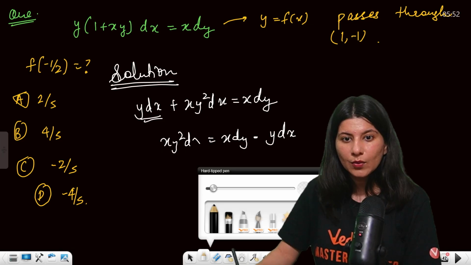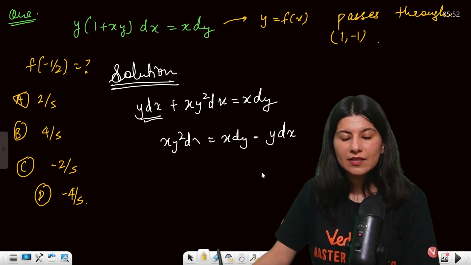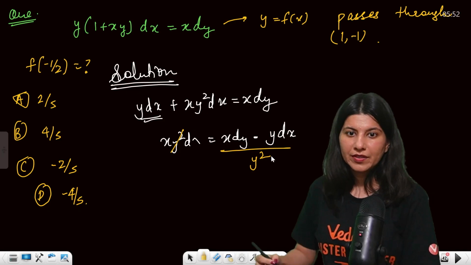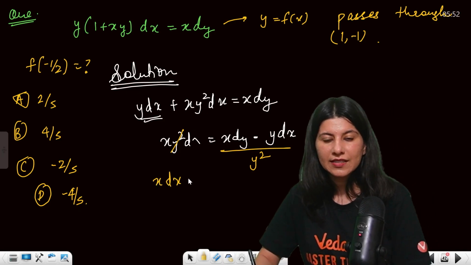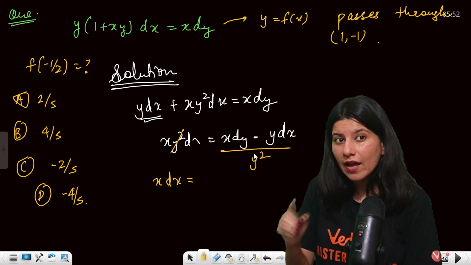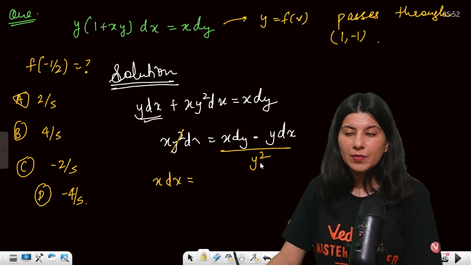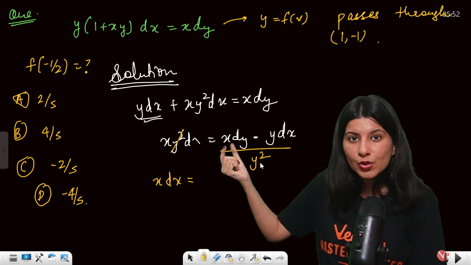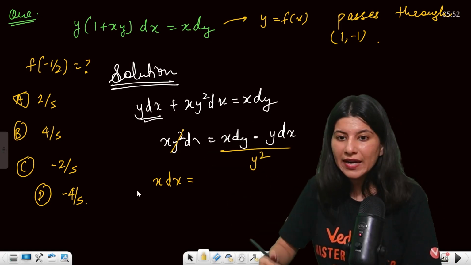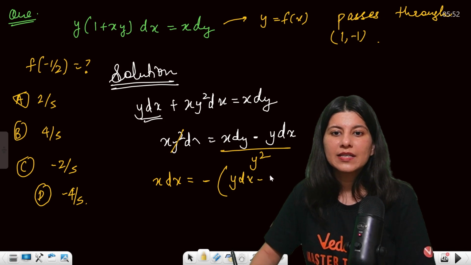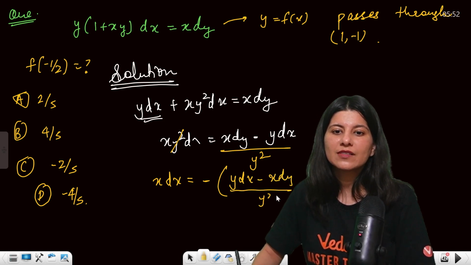And now can you see this y square can be put over here. So this is x dx, which is absolutely fine. The left hand side is sorted, but the right hand side has a slightly different thing. Basically, if you have y square in the denominator, then you should have y dx over here. So the minus sign you take out. So now it is fine, y dx minus x dy. This formula is fitting in.